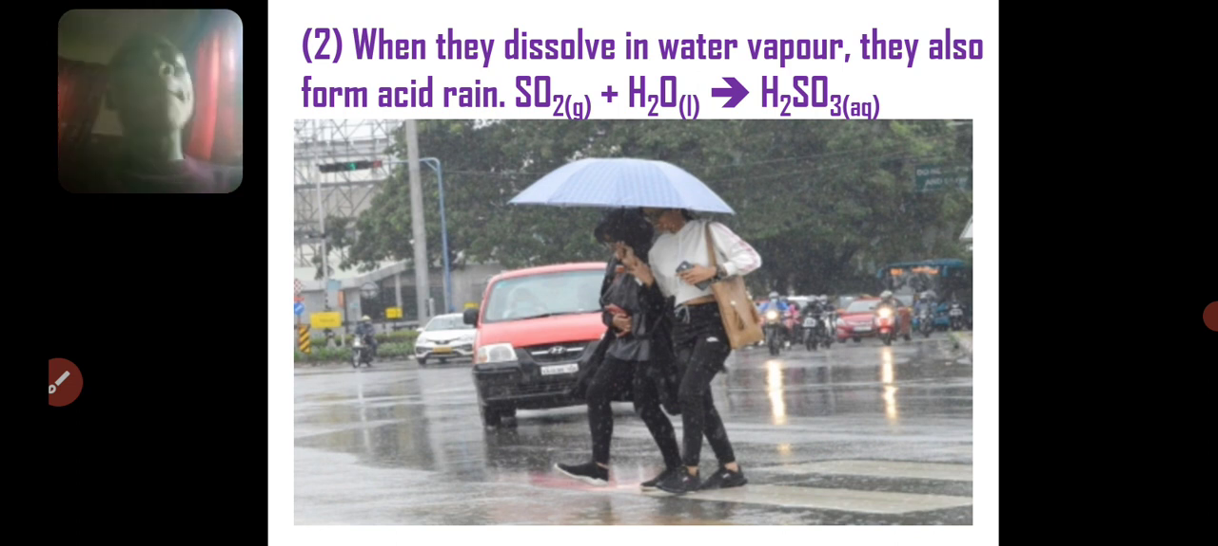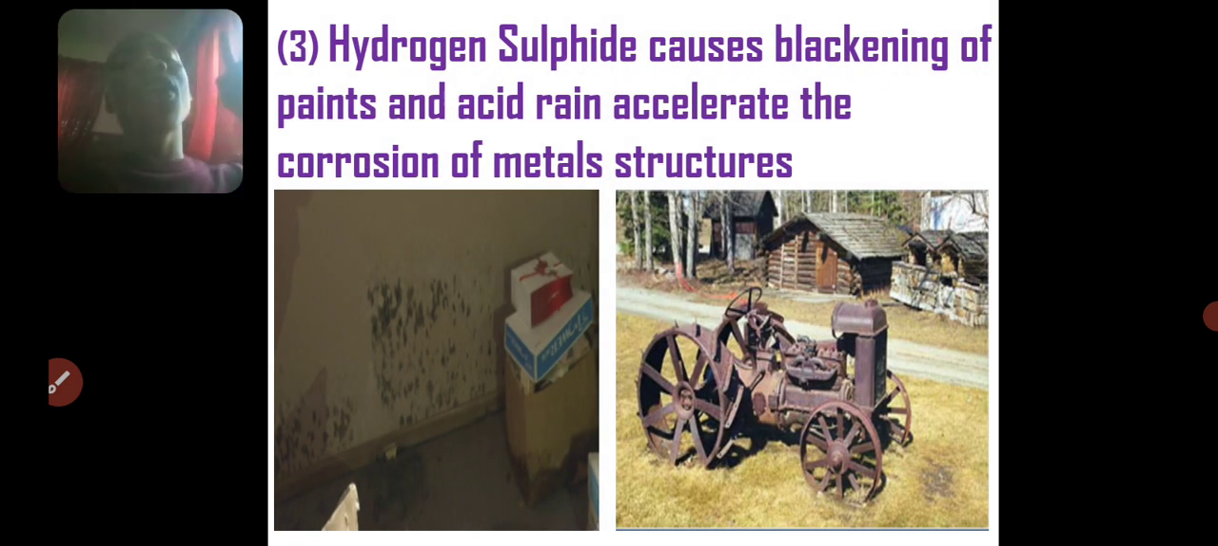For example, acid rain will cause the metal structure to corrode easily. Metal structures, metal machinery will corrode easily in the presence of acid rain. Acid rain can spoil your clothes when you continually expose your body to the rain over time. And H2S, hydrogen sulfide, causes blackening of paint. It makes the wall of paint to become black. That is how H2S affects the environment.